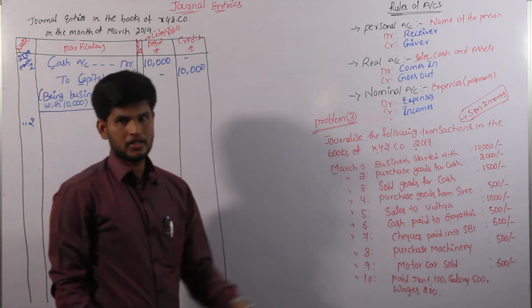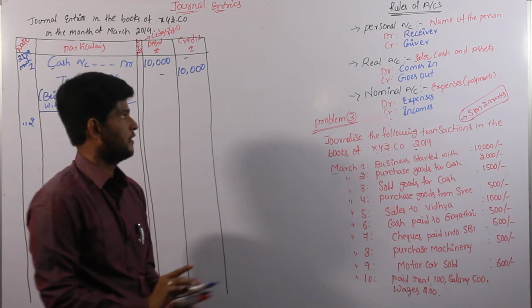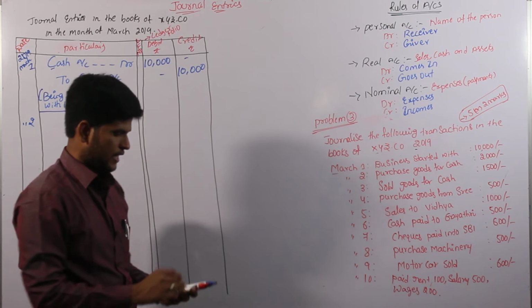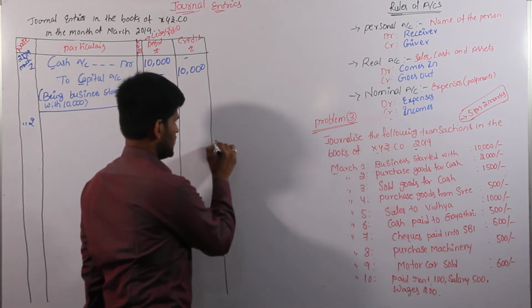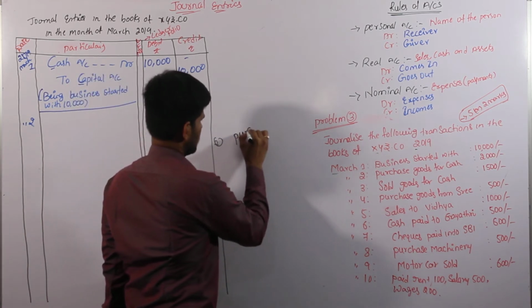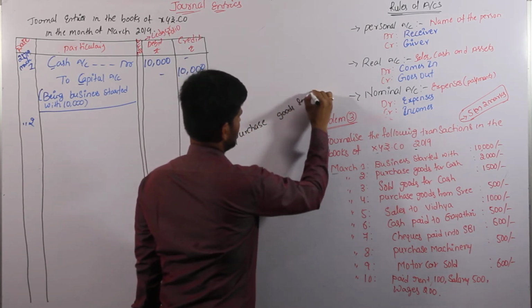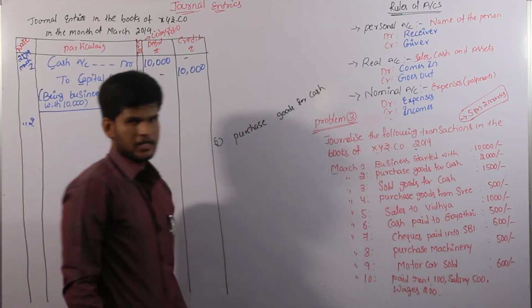After the first transaction, each and every entry must satisfy the three rules. Our second day transaction is: purchase goods for cash.